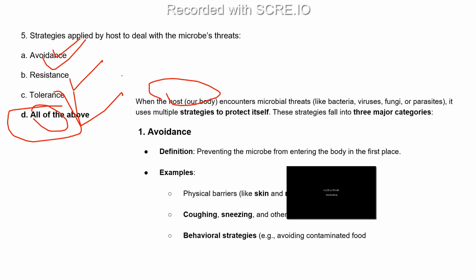First one is avoidance. What is this term? It means preventing the microbe from entering the body in the first place. The pathogen wants to come into our body and attack the host, but we prevent this in the first phase, through physical barriers like skin, because skin is the main part and the first line of defense.